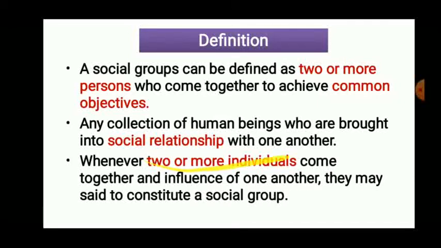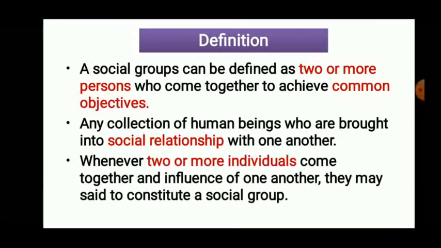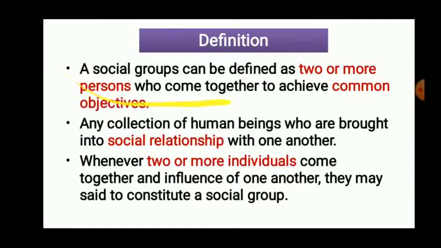So, whenever two or more individuals come together and influence one another, they may constitute a social group. Another definition: two or more individuals come together, and what are they going to do? They are going to influence one another. Influence one another means they are trying to change the knowledge, skill, attitude of each other. Influence means we are changing the knowledge of other persons. We are influencing him. We are changing his attitude. If these things happen, then we can say that it is a social group. So out of these three definitions, anyone you can write, but in my opinion, the first one will be the better one for writing the definition in exam. The rest of the definitions are important from the objective point of view.